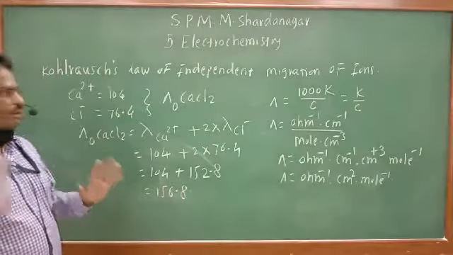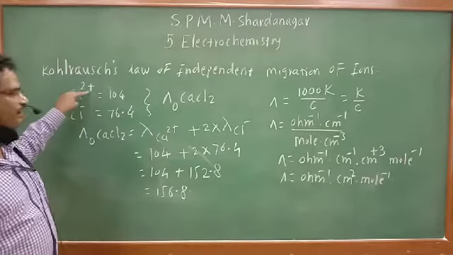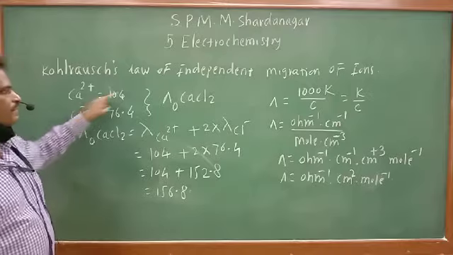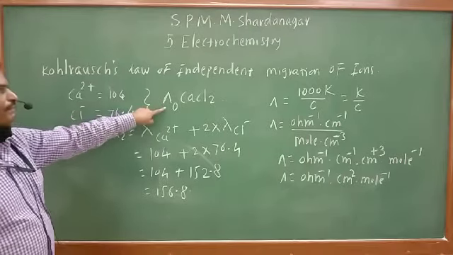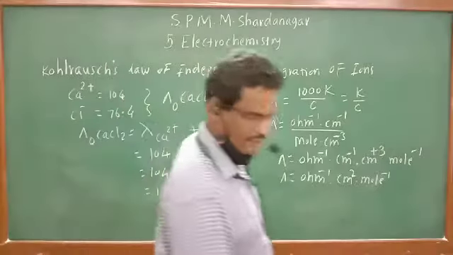So this is the first application of Kohlrausch's law. If we know the molar conductivities of ions, we can find out the molar conductivity at infinite dilution of any electrolyte. That is the first application.